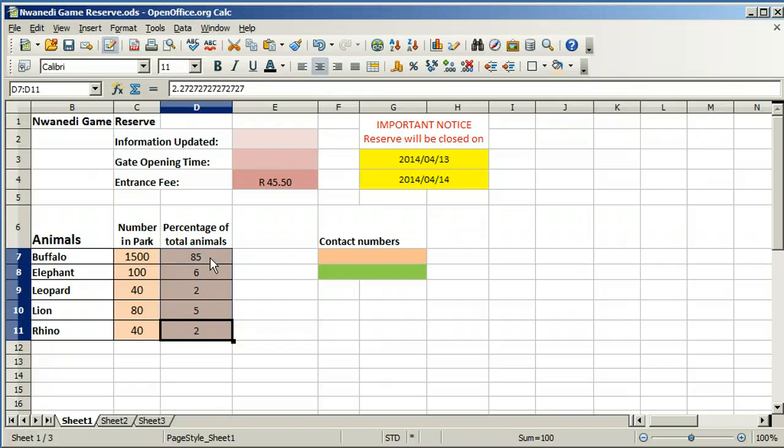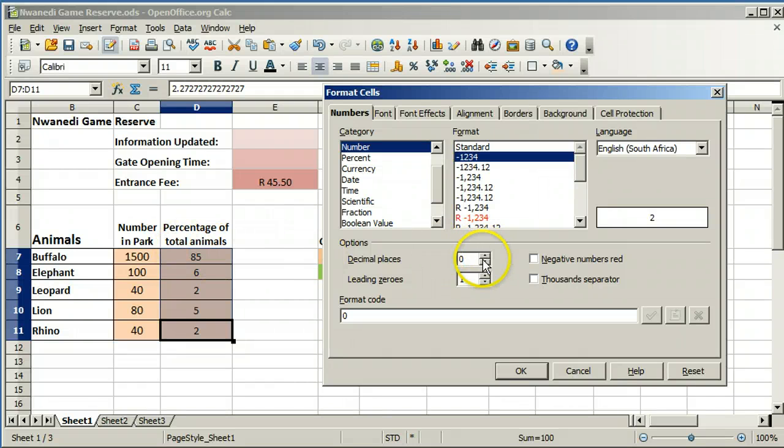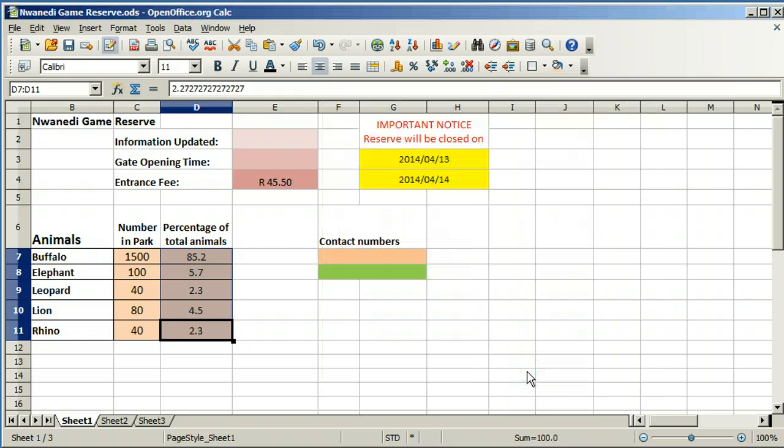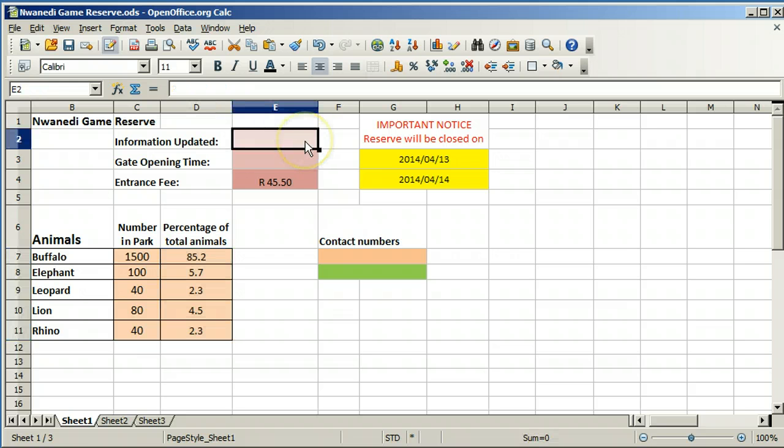Hold down Control and press 1. Change the number of decimal places to 1. Click on OK. Select cell E2. Calc recognizes several ways of typing in dates and automatically formats the date to the date data type. Type in a date. Click on Accept. Notice that what was typed in is not the same as what appears in the cell. It has been formatted to the default data type.